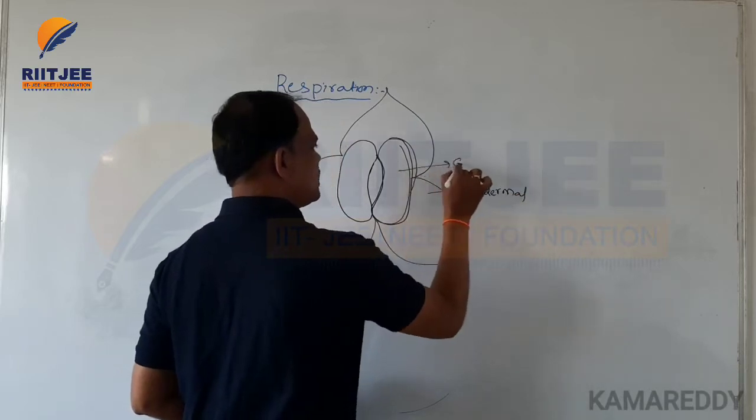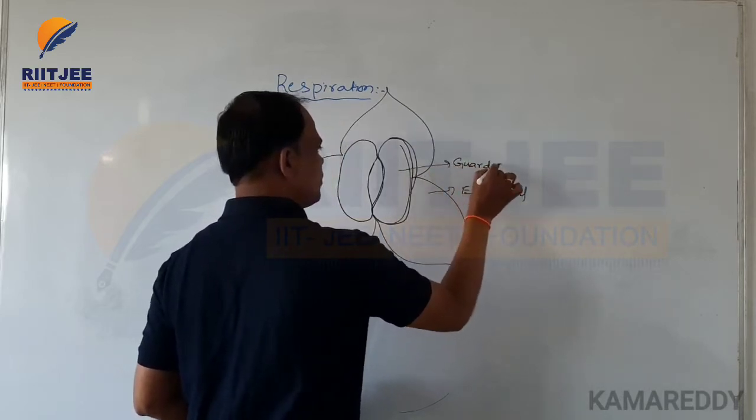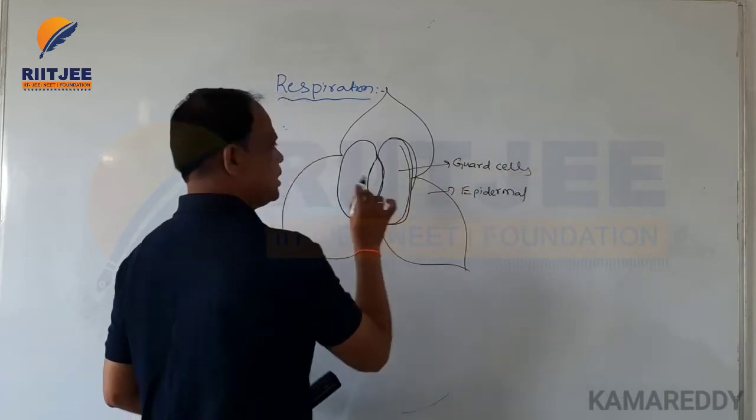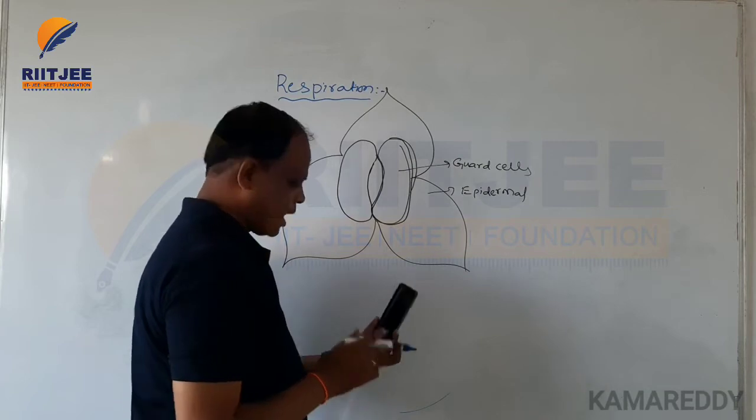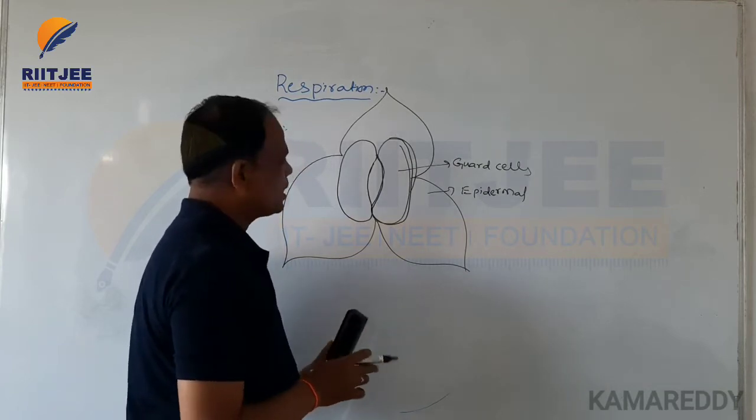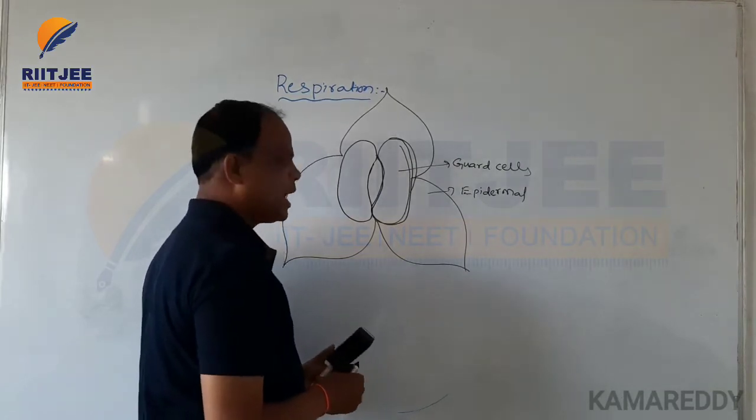These are guard cells. This is the stomatal pore. Okay, all this is called the stomatal apparatus. This is called the stomatal apparatus.